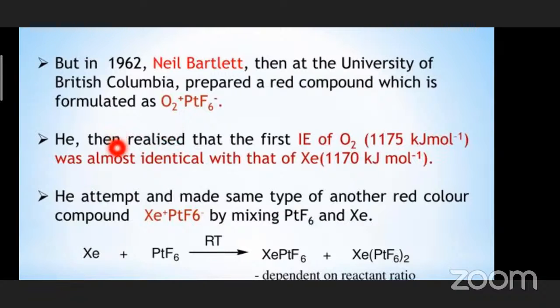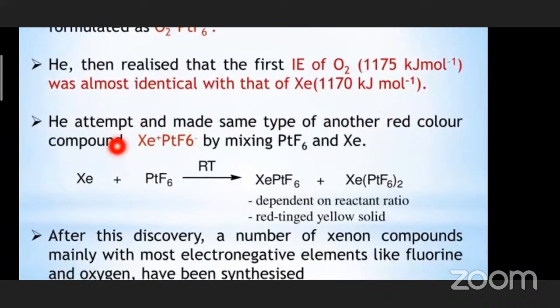He realized that the first ionization energy of oxygen is 1175 kilojoules per mole, and this is almost identical with that of xenon. What is the ionization energy of xenon? 1170 kilojoules per mole. That means these two values are close. So if this much energy is given, the electron of xenon can be removed. After noticing that, he made the same type of another red compound, that is xenon platinum hexafluoride.